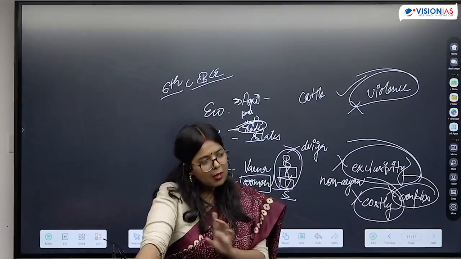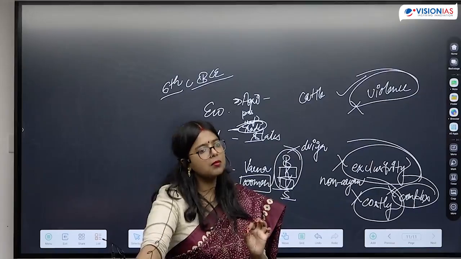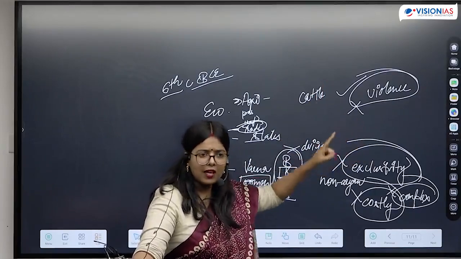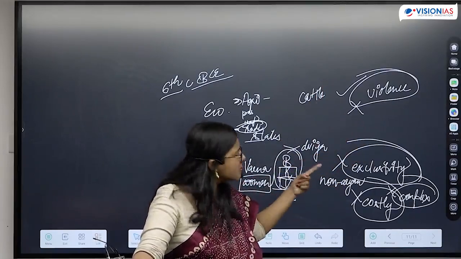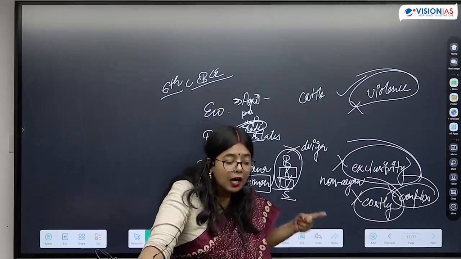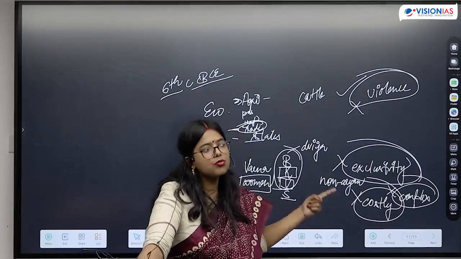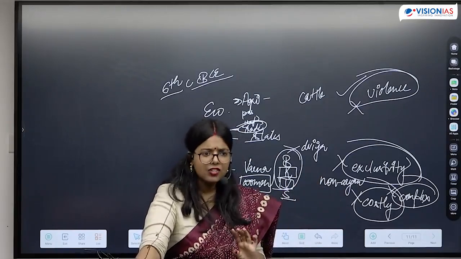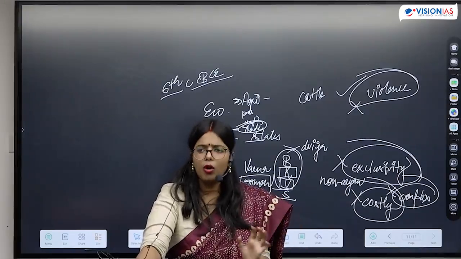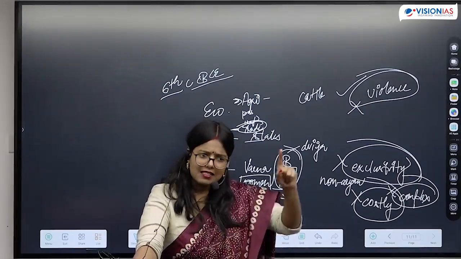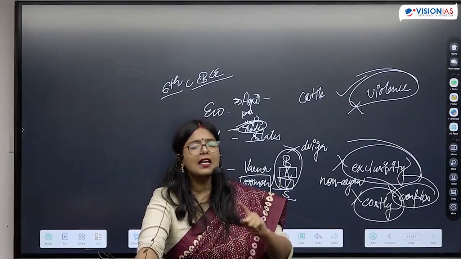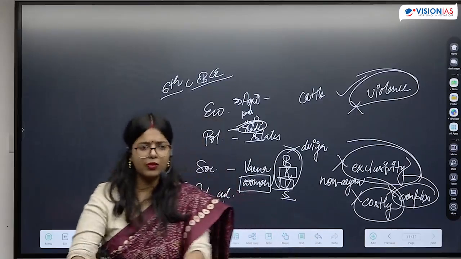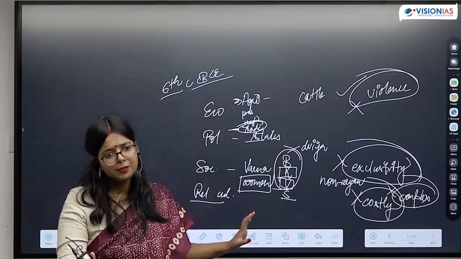So when we talk about the similarities between Buddhism and Jainism, both the religions are emphasizing upon the idea of non-violence. Both the religions are inclusive in nature. They are not asking people to perform costly rituals, and they are talking about lifestyle changes. They are talking about simple moral philosophical ideas. That is going to be the similarities. There are going to be differences as well that we will study when we move on with the topic. Is this much clear?